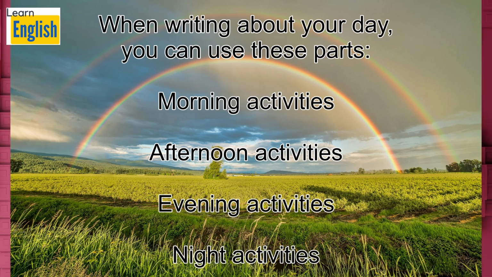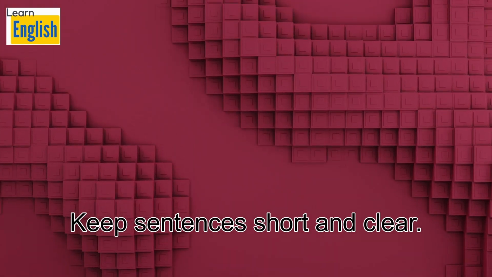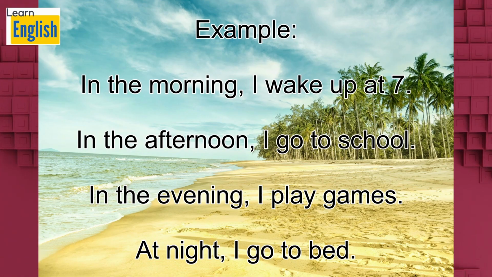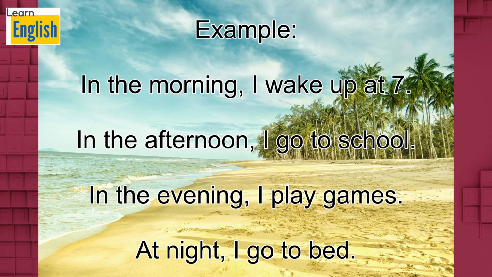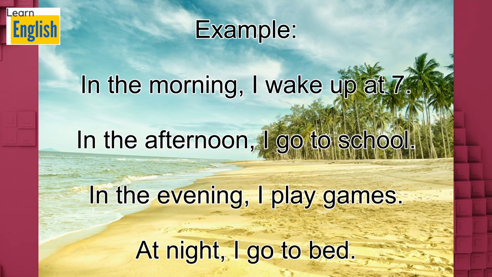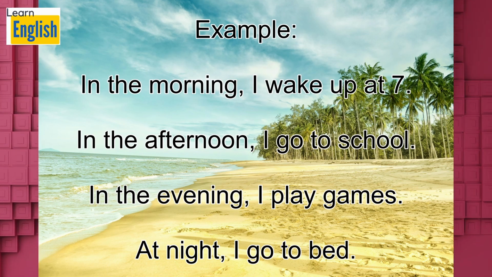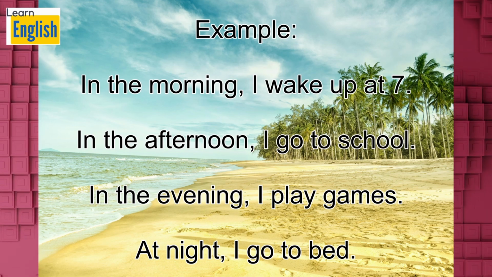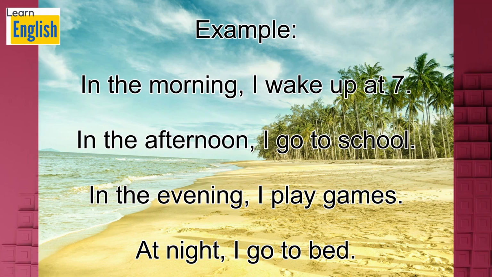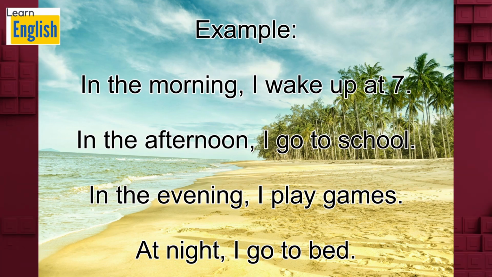Morning activities. Afternoon activities. Evening activities. Night activities. Keep sentences short and clear. Example. In the morning, I wake up at 7. In the afternoon, I go to school. In the evening, I play games. At night, I go to bed.